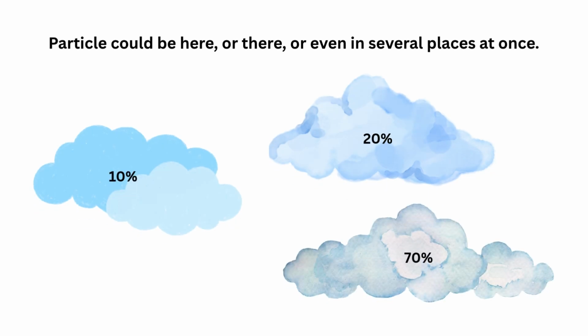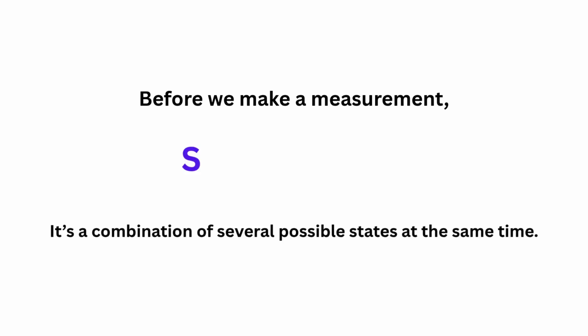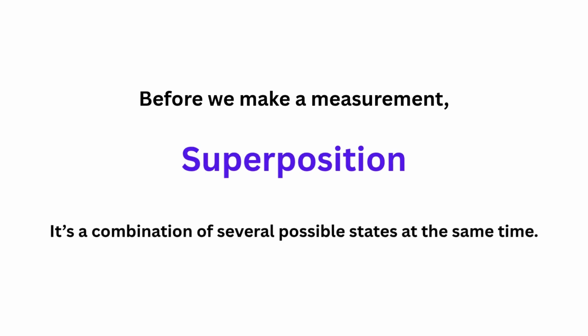It's like a cloud of possibilities. The particle could be here, or there, or even in several places at once. Now, before we make a measurement, this wave function can be in what's called a superposition, meaning it's a combination of several possible states at the same time.